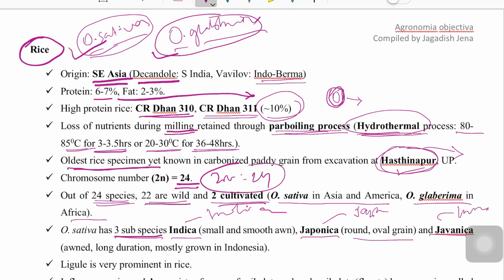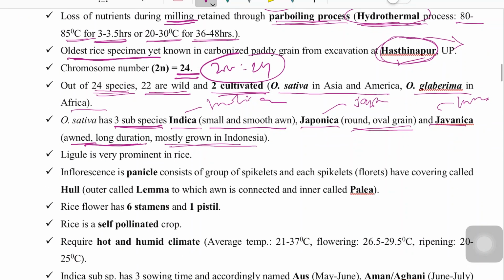The characteristics are: Indica has small, smooth awns. Japonica has round and oval grain. Javanica has awns, long duration, and is mostly grown in Indonesia. Awns and long duration, Javanica rice. So these are also important.